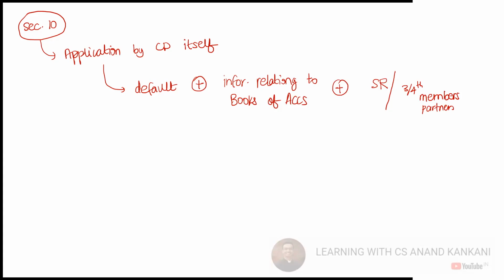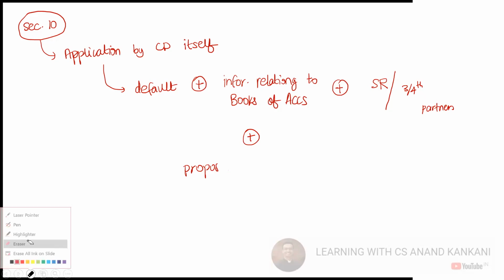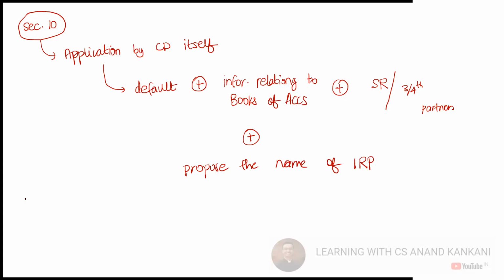Okay. So not members, partners. Correct. And of course, they also need to propose the name of the interim resolution professional, and thereafter NCLT will accept the application.